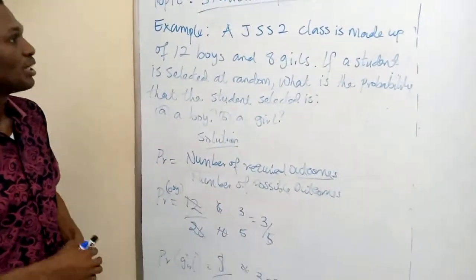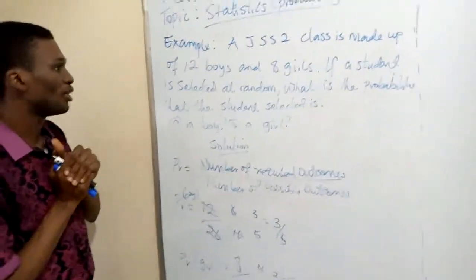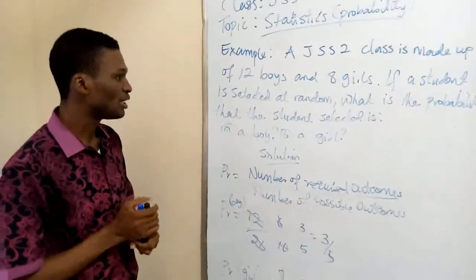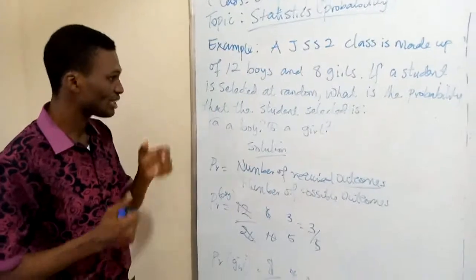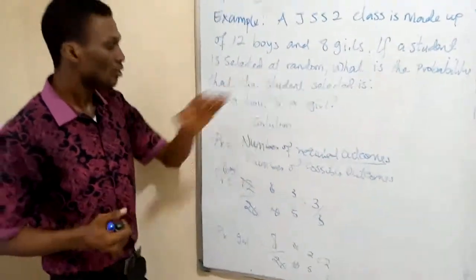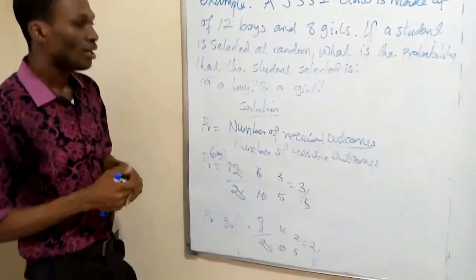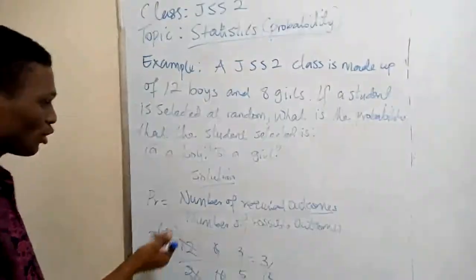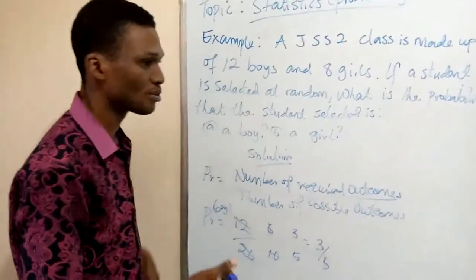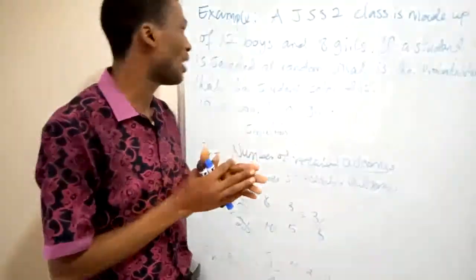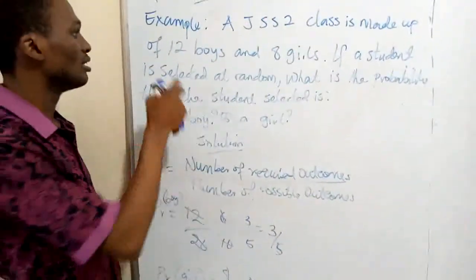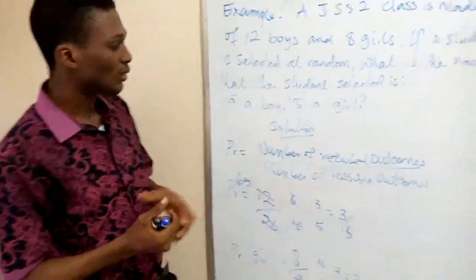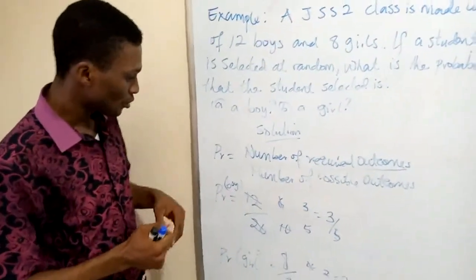Okay, let's go through it again. A JSS2 class is made up of 12 boys and 8 girls. If a student is selected at random, what's the probability that the student selected is a boy, then a girl? We apply the formula for probability: number of required outcomes all over number of possible outcomes. The number of possible outcomes is our sample space, the total number of students in the class, 12 plus 8, 20.